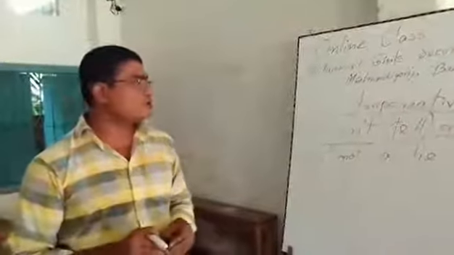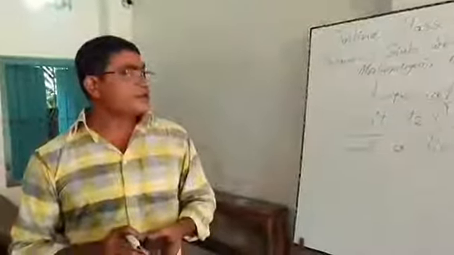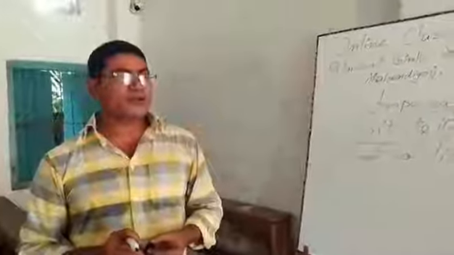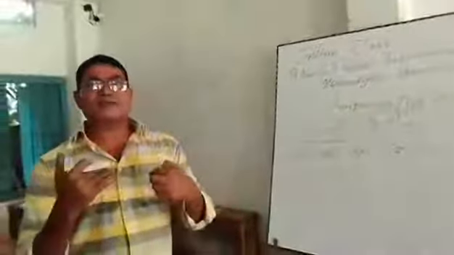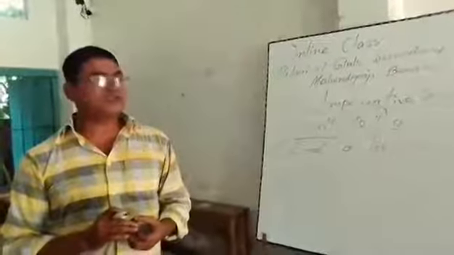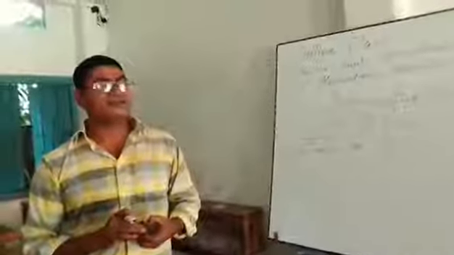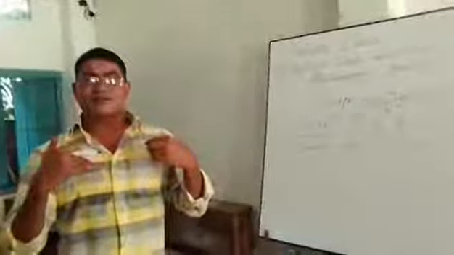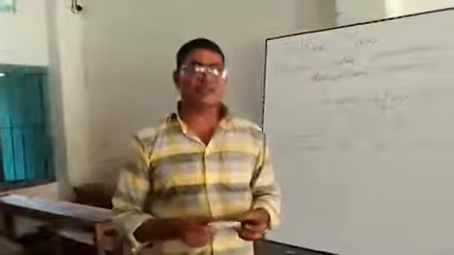And whenever the school opens, we shall discuss more about this topic. Stay home, try to maintain the rules of health, and prepare yourself for the upcoming examination. Thank you very much.